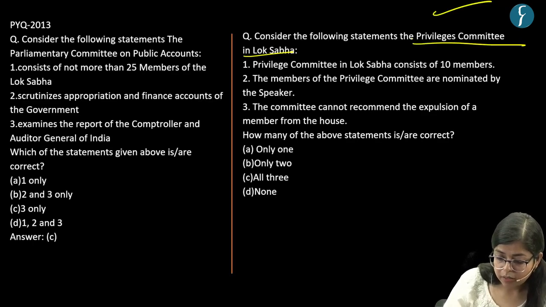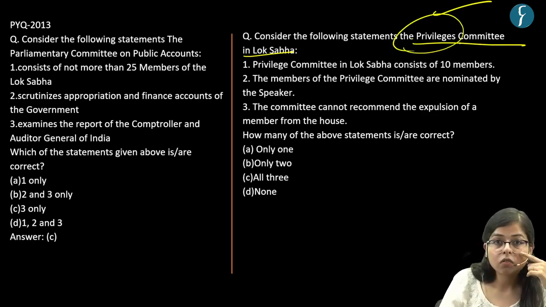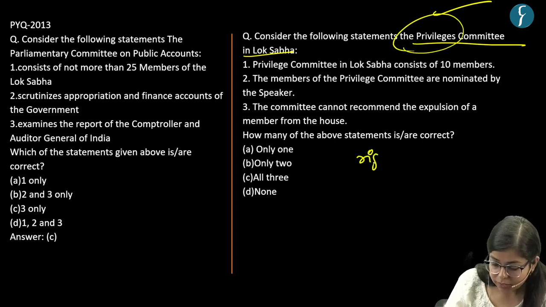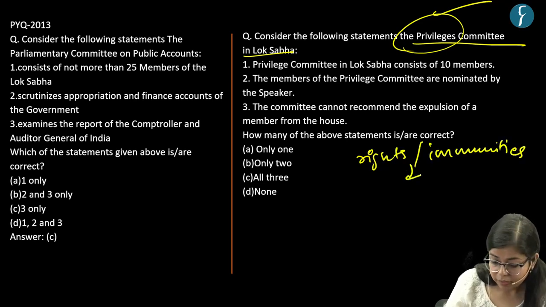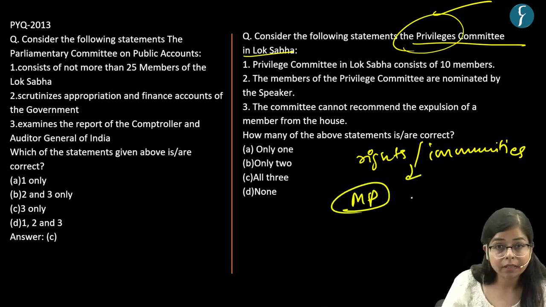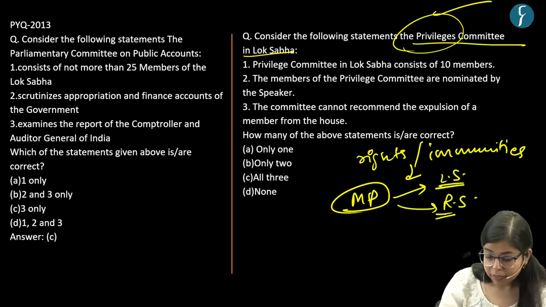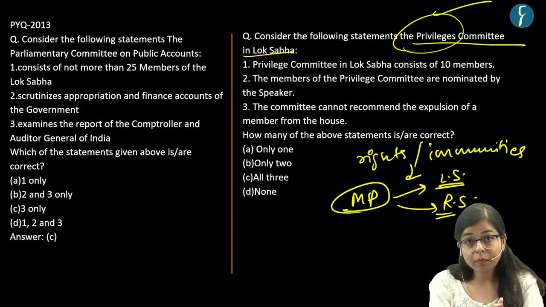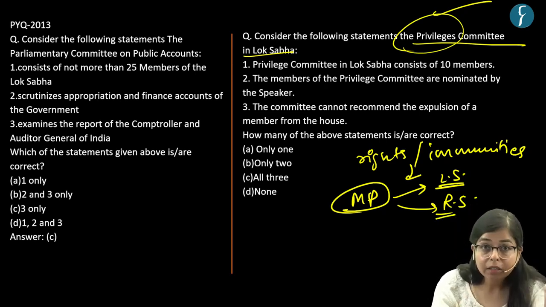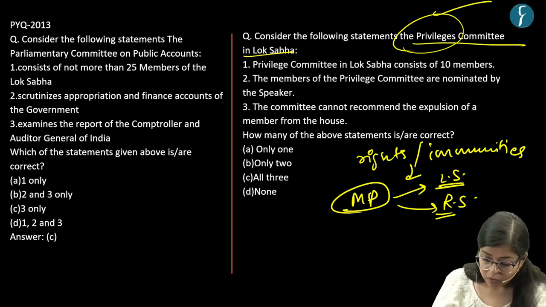Now, as the name suggests, privileges. So what are privileges? Privileges are certain kinds of rights, certain kinds of immunities that are granted to the members of parliament. These can be granted to the members of parliament, both the MPs in Lok Sabha as well as in Rajya Sabha, right? So regarding it, a privileges committee can be formed to inquire into any such instances of breach of privileges which have occurred, right? So in this sense, there are certain privileges or certain rights and immunities which are granted to the MPs, okay?